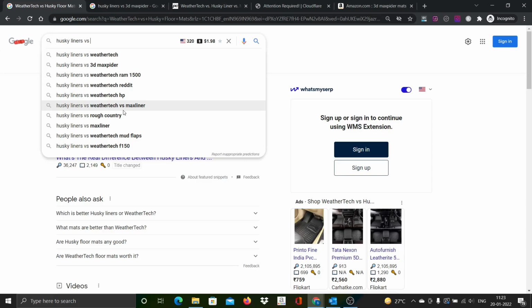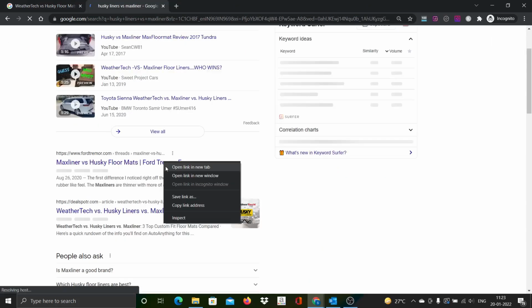Let's see that. Okay, to start with YouTube videos, and then MaxLiner versus Husky floor mats, first site, and then second site. There is again a comparison between 3 floor mats, and then a forum, and then Husqvarna versus MaxLiner. Again this is also a comparison between 3. That's about it. I don't see many sites. So let's look at the top ranking positions. This is a forum, great, and followed by that, how about this? This is a comparison of all 3 we have seen some time back. It's okay.